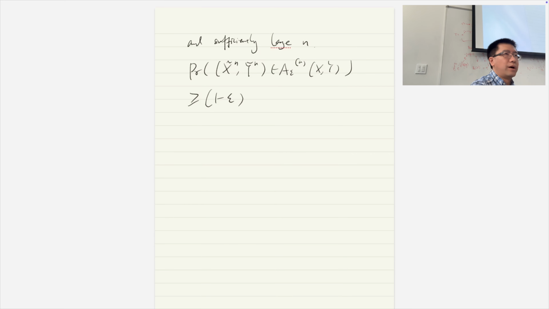So we have 1 minus epsilon here as usual, and then we still have this plus 3 epsilon. So basically it means that the probability that this pair of x and y is typical is 2 to the power of n times the mutual information between x and y. Okay, so that's the probability.